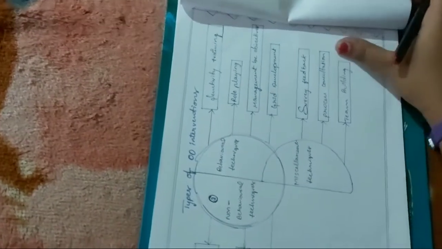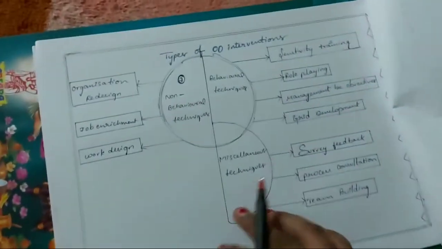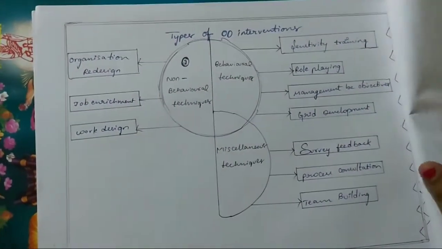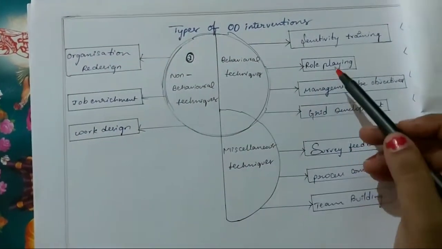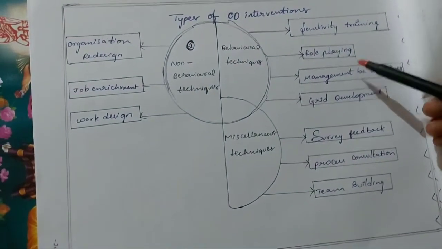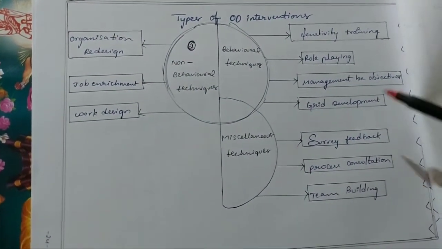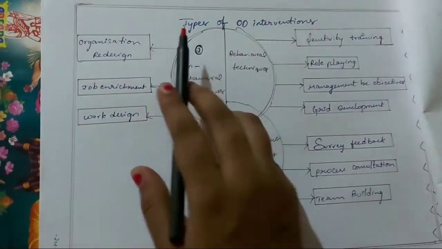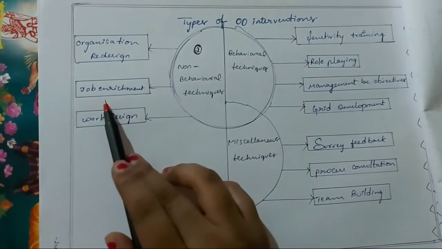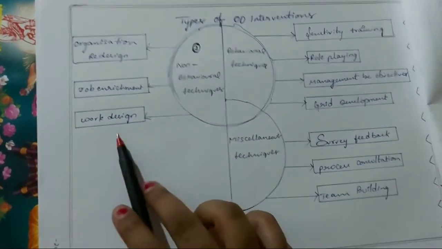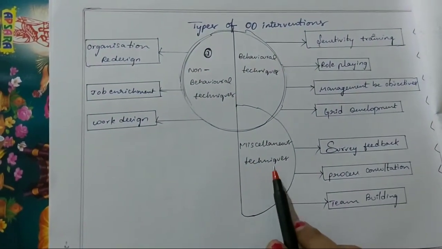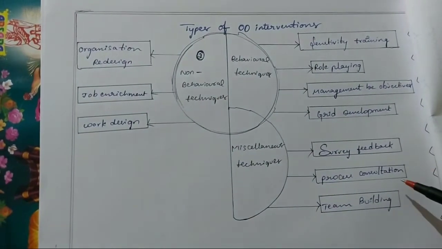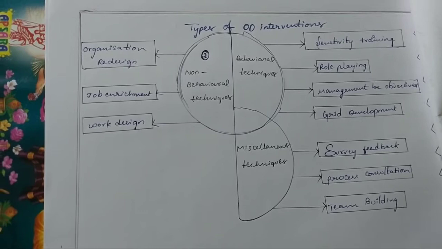Here you can see the types of OD interventions like behavioral techniques, non-behavioral techniques, miscellaneous techniques. In behavioral techniques we have sensitivity training, role playing, management by objectives, grid development. In non-behavioral techniques, we have organization redesign, job enrichment and work design. And finally, in miscellaneous techniques, we have survey feedback, process consultation and team building.